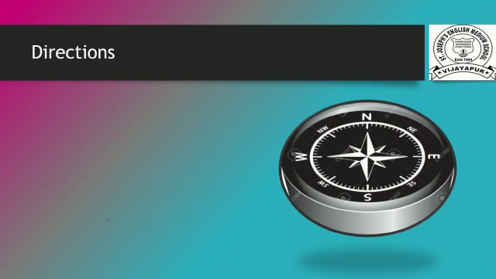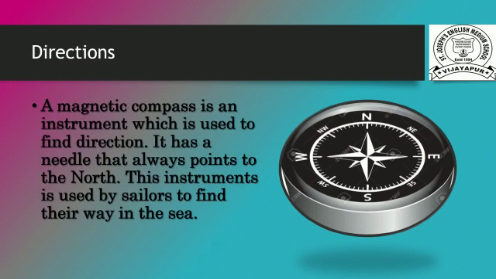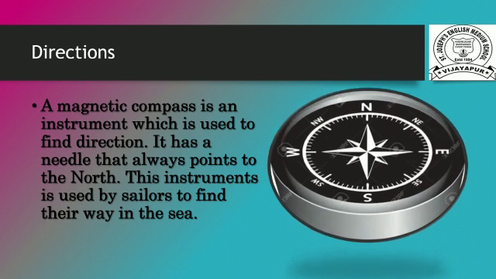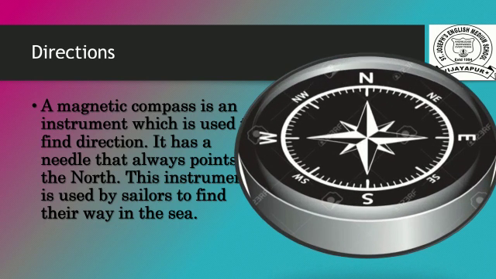Next one is direction. A magnetic compass is an instrument which is used to find direction. It has a needle that always points to the north. The instrument is used by sailors to find their way in the sea. As we know, these days we all use a magnetic compass to find the directions.